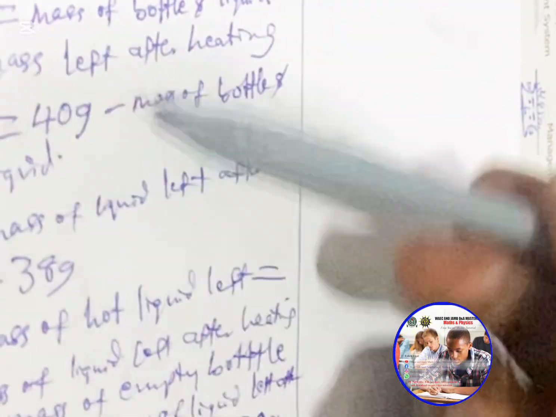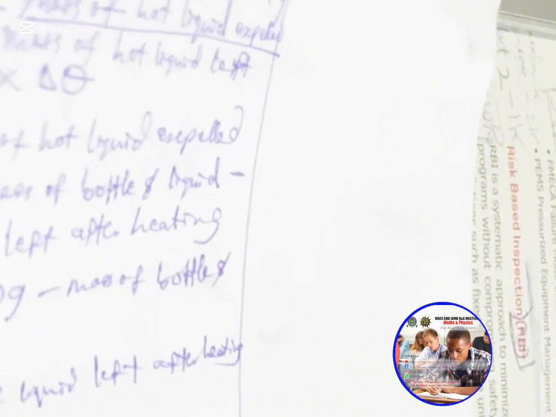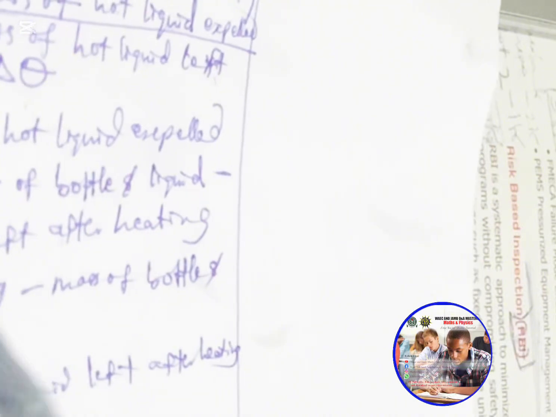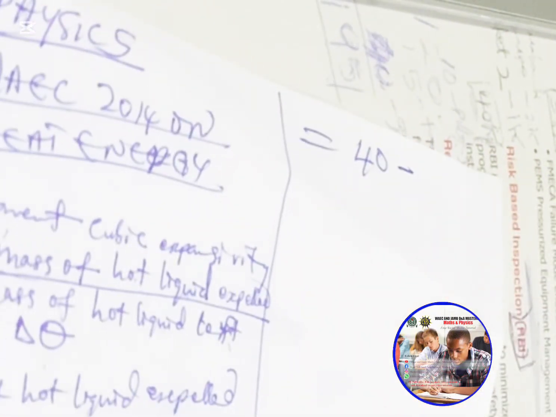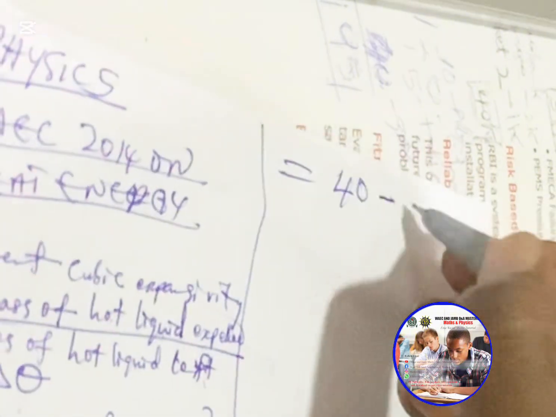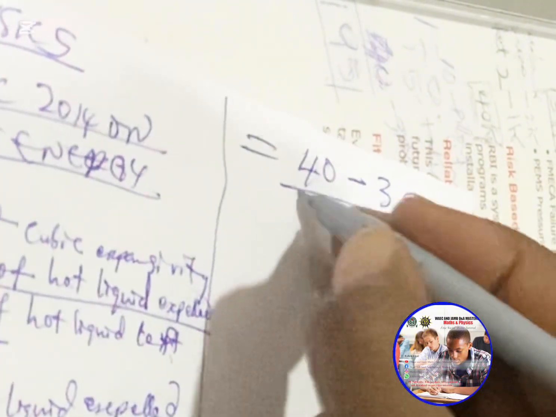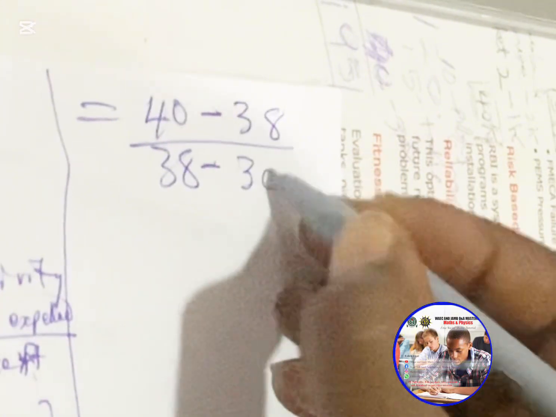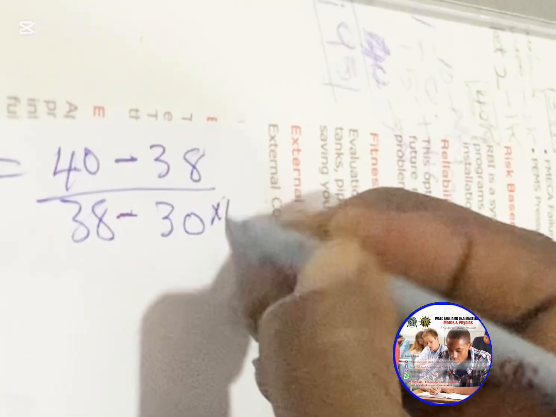So if we substitute all this, mass of bottle and liquid, which is 40, minus mass of liquid left after heating, which is 38, all over mass of liquid left after heating, which is 38, minus mass of empty bottle, which is 30, then times degree rise in temperature.